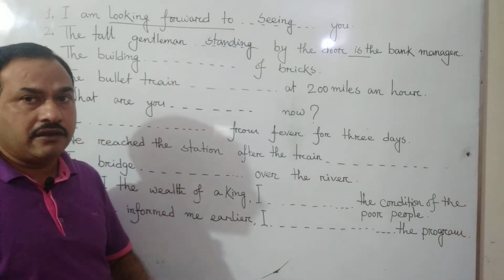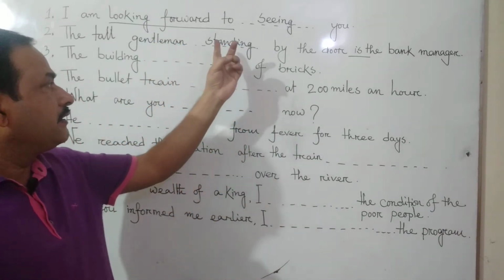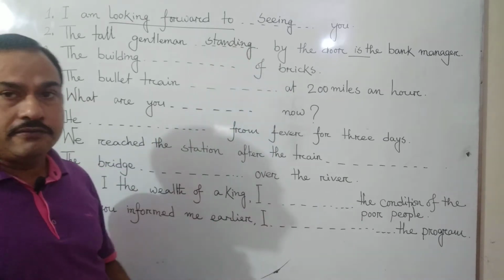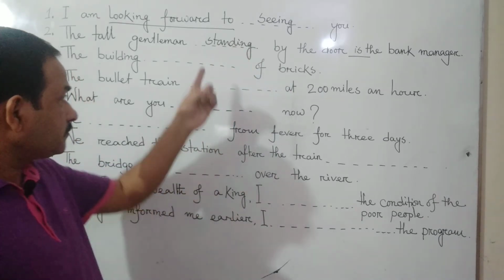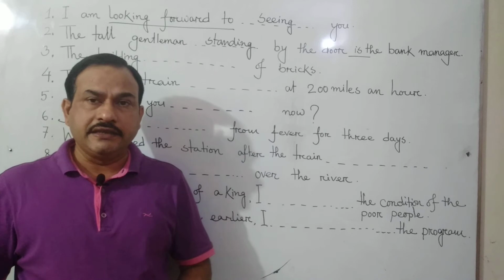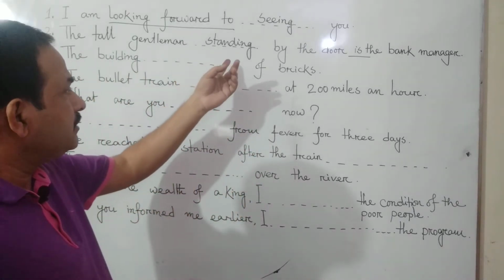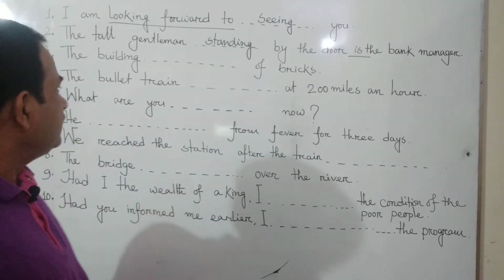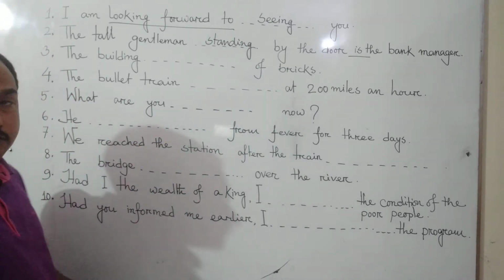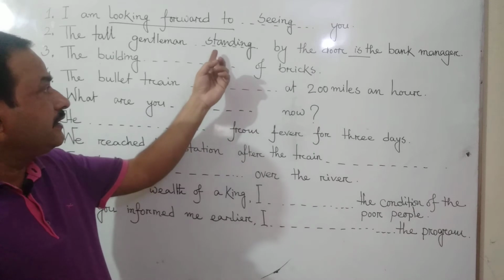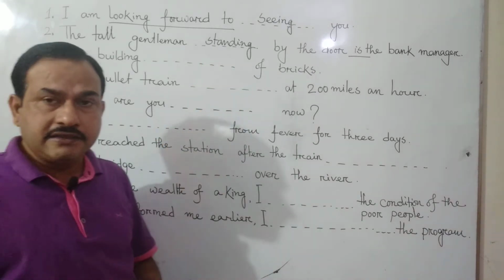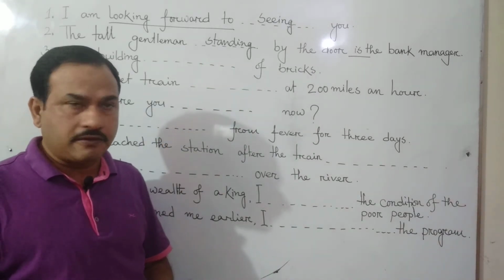That's why we cannot use two principal verbs. That's why we are using ing form and make it a present participle. So if you use any other verb, then you have to use ing form, that is present participle form.